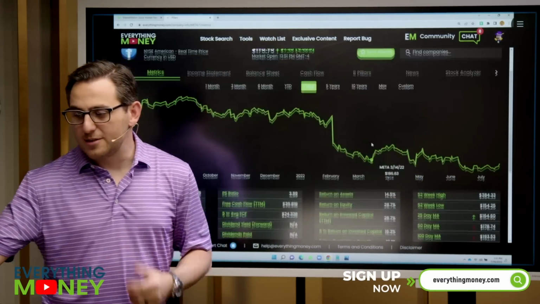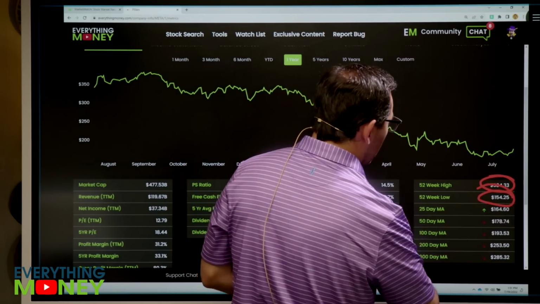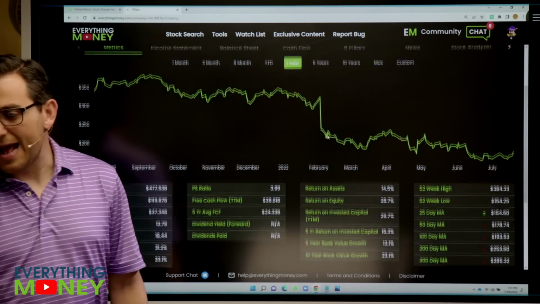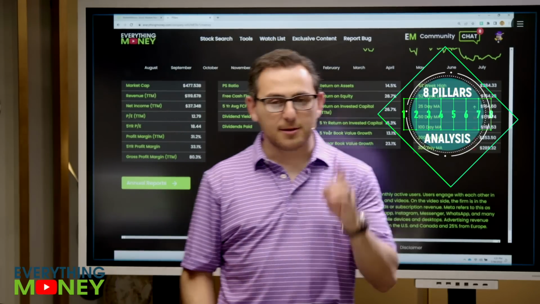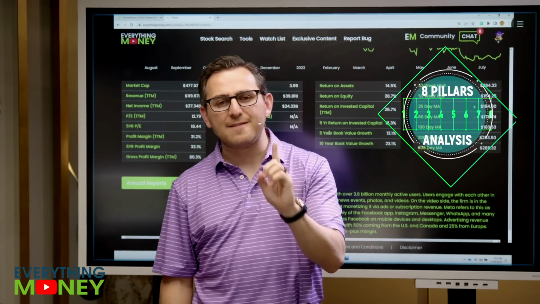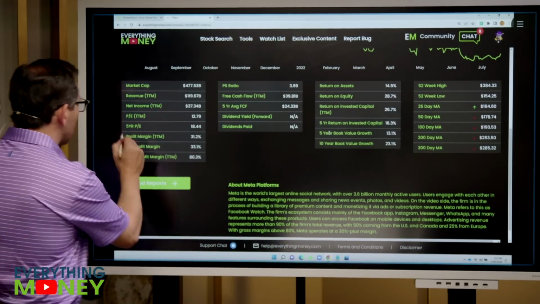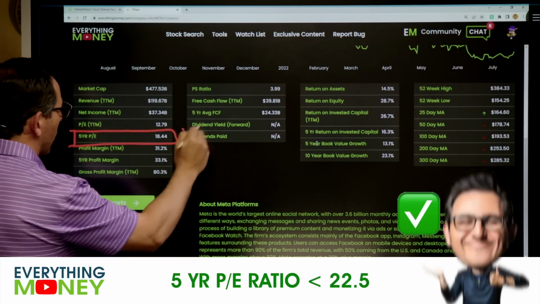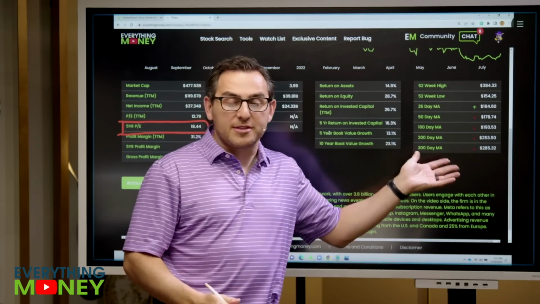So, like I told you guys, look at the 1-year chart. 384 peak, hit a low of 154, and the stock is currently at 175. So, let's go through our 8-pillar process. Pillar number 1, we want the 5-year PE to be less than 22.5. So on the main page, we have it right here, 18.44, check mark, which means before it was almost 40 based on where the stock was before.